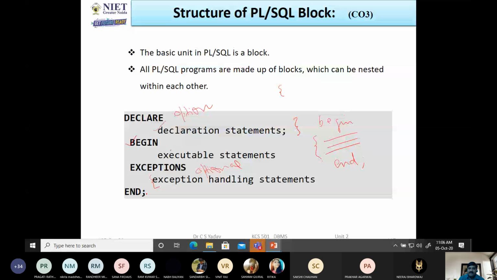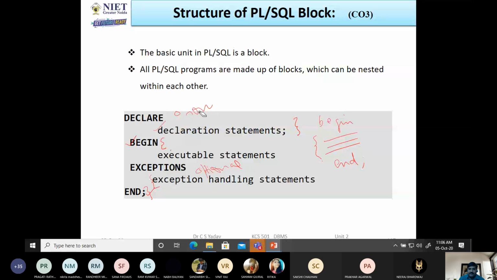We declare the various variables, and between begin and end we write the various statements, and in the exceptions block we can handle various runtime errors which occur during execution. Okay, did you get it?